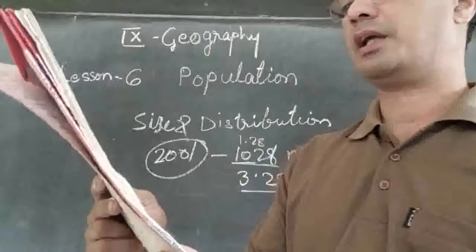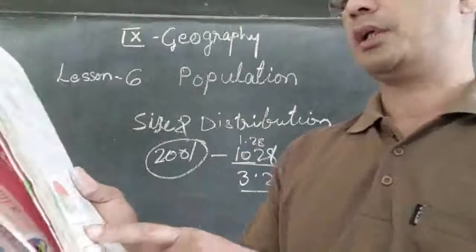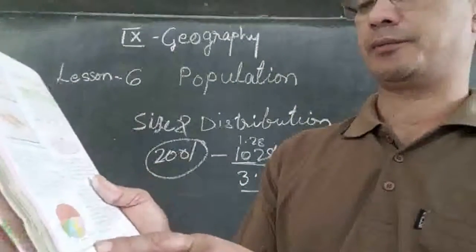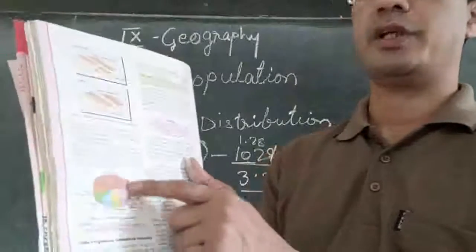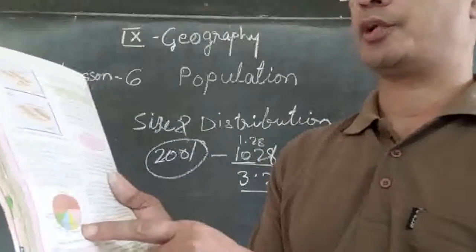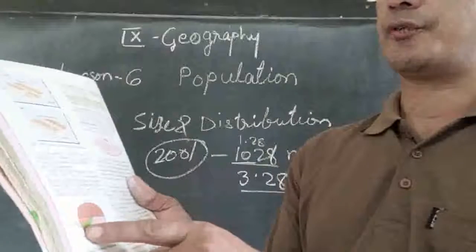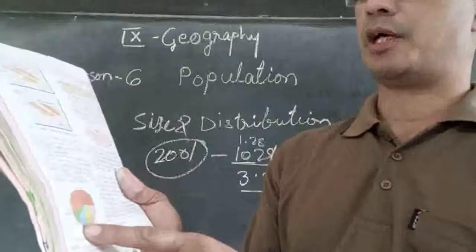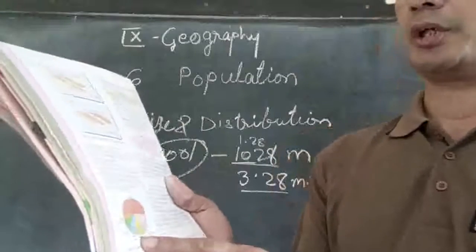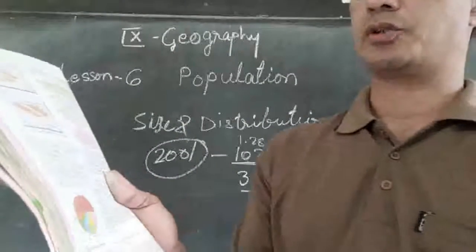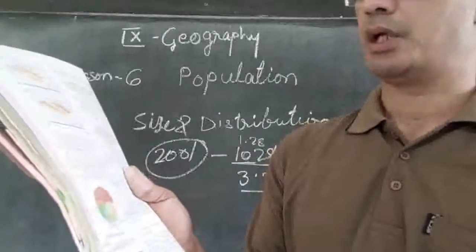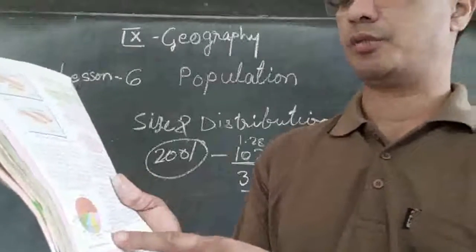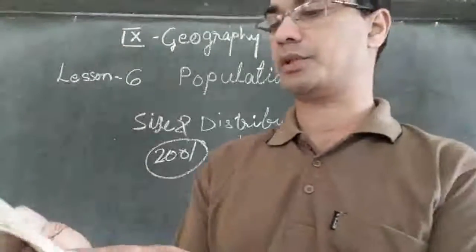Then we can see again here how India's population is distributed. Andhra Pradesh has got 7.4 percentage, West Bengal has got 7.79 percentage, Bihar has got 8 percentage, Maharashtra has got 9.4 percentage, and Uttar Pradesh has got 16.16 percentage.